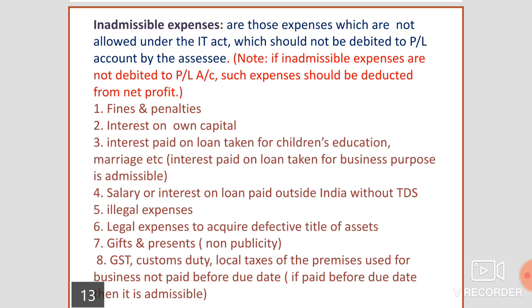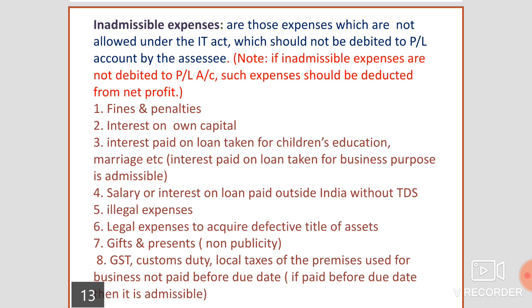If the salary is paid without TDS, it is inadmissible. In the same way, if the interest on loan is paid outside India without TDS, it is also treated as inadmissible expenses because it is paid without TDS.